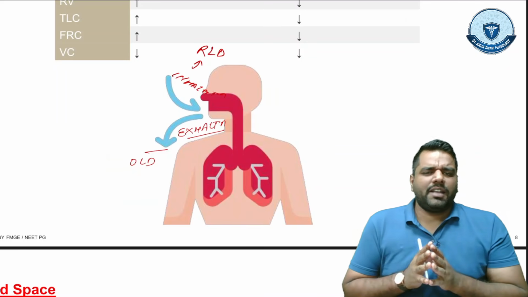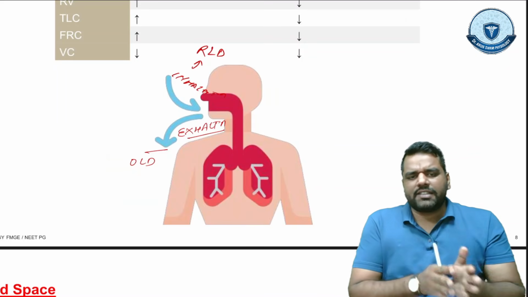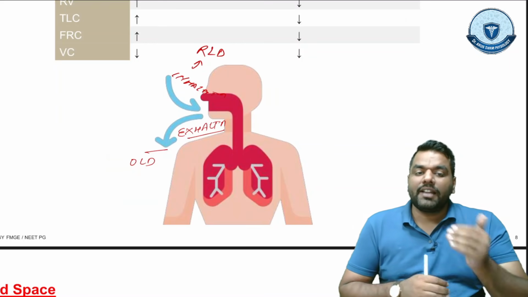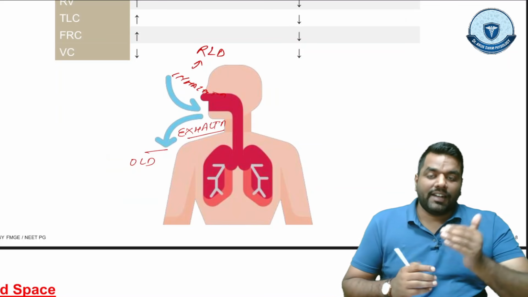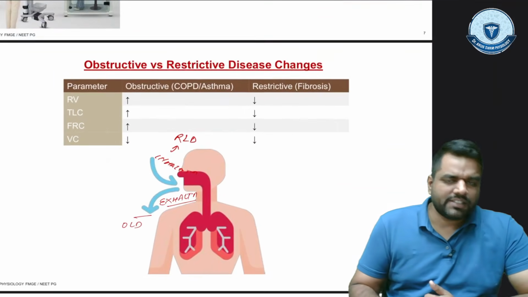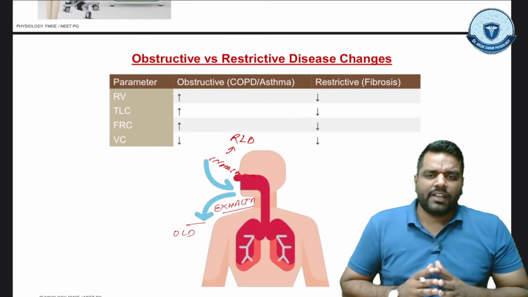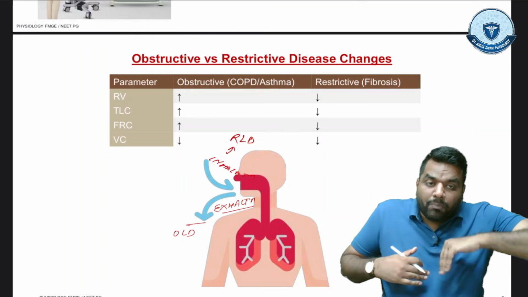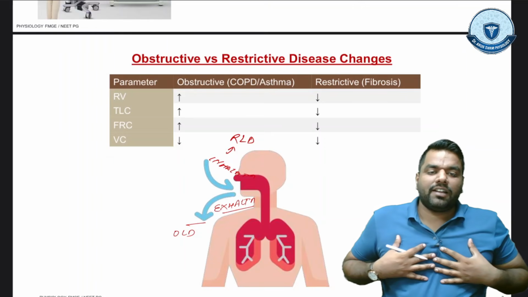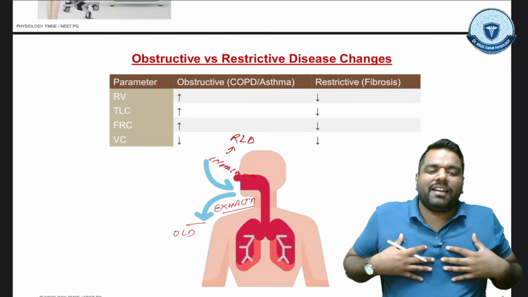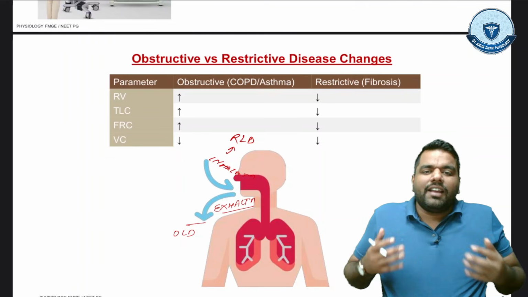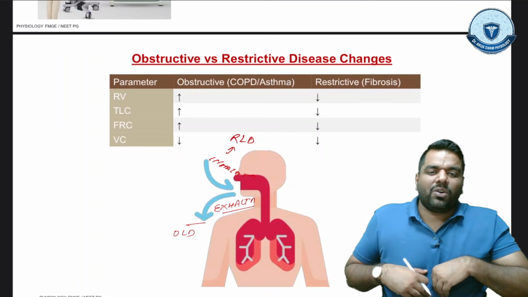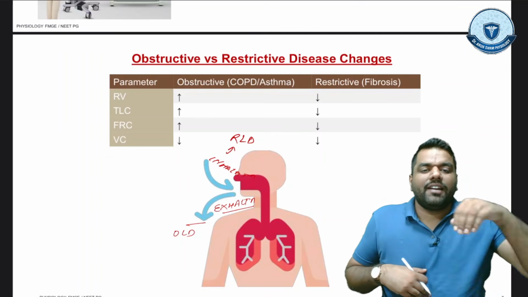Guys, multiple times the question is asked in medicine or other areas about which volume and capacity can be decreased or increased in RLD and OLD. So what is happening in OLD? In OLD, air is going inside, but not coming out. So there is air trapping inside the lung, and all the volumes and capacities can be increased. But in restrictive lung disease, air is not able to enter the lung, so all the volumes and capacities can be decreased.